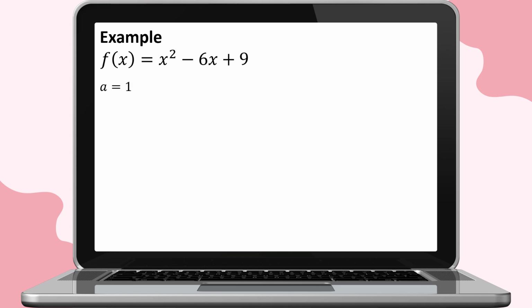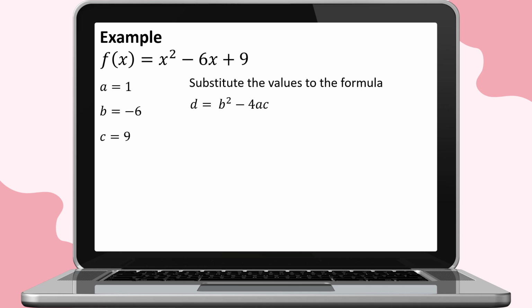The value of a is equal to 1. The value of b is equal to negative 6. And the value of c is equal to positive 9. These values will now be substituted to the formula d is equal to the square of b minus the product of 4a and c.